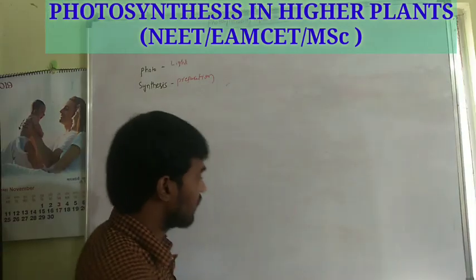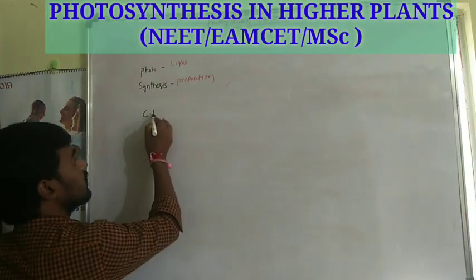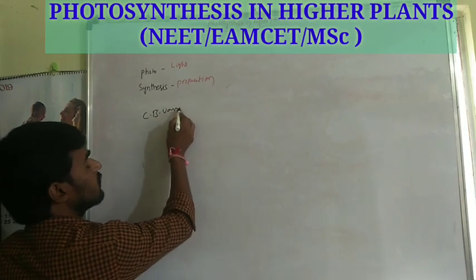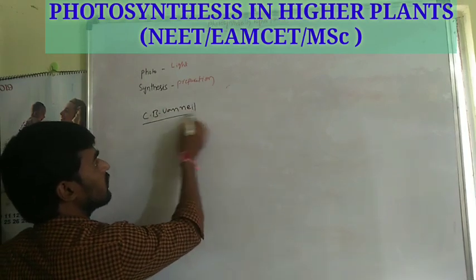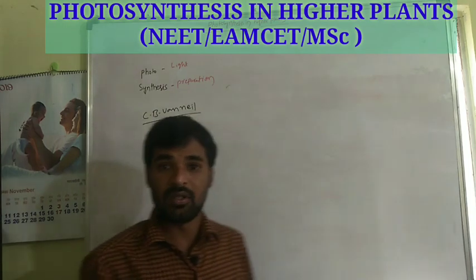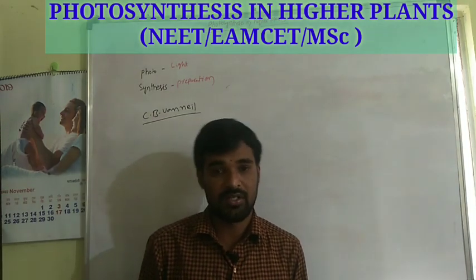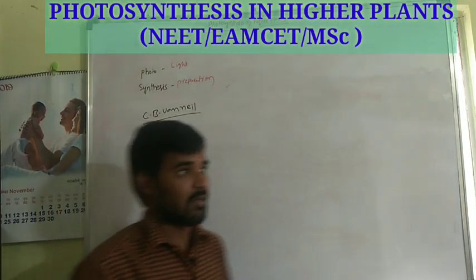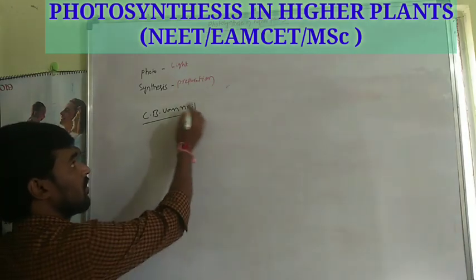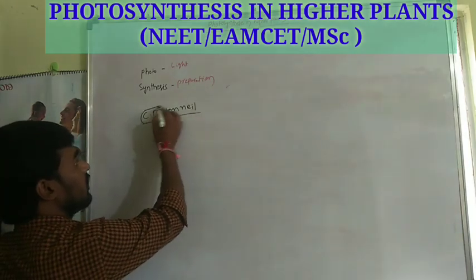Next one, he was C.B. Van Niel. He gave an excellent contribution, which is why I am talking about him last.